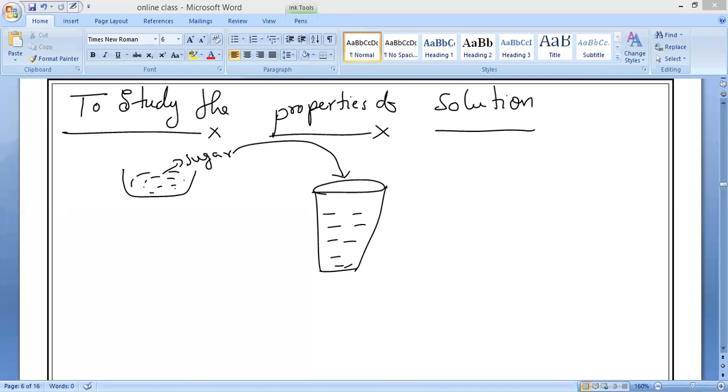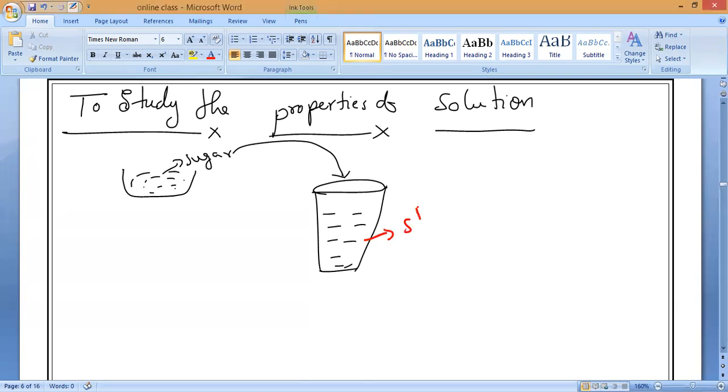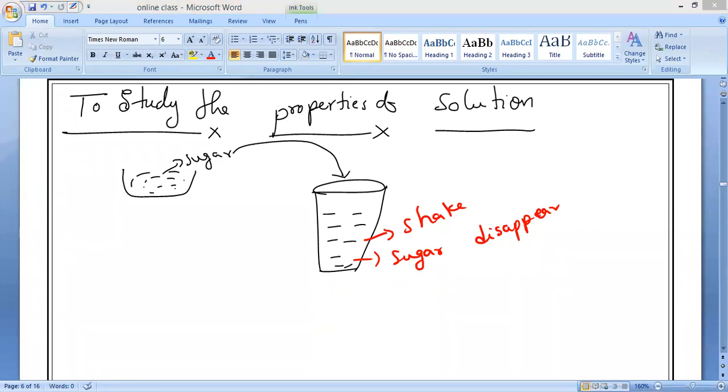If I shake the sugar inside this water, what will happen, guys? Sugar will dissolve and disappear. Is it right or wrong? So sugar will disappear in water and we will get a transparent sugar solution.